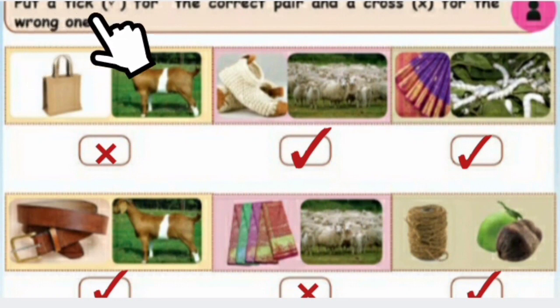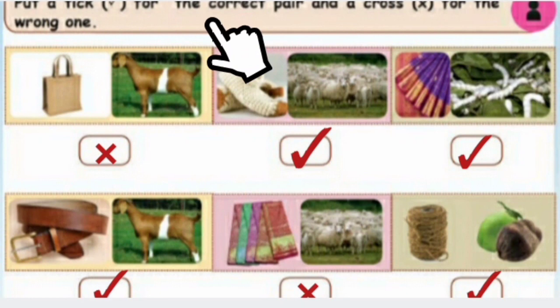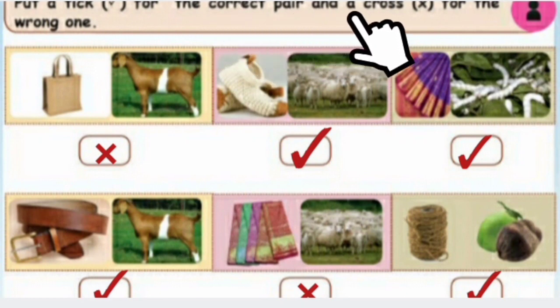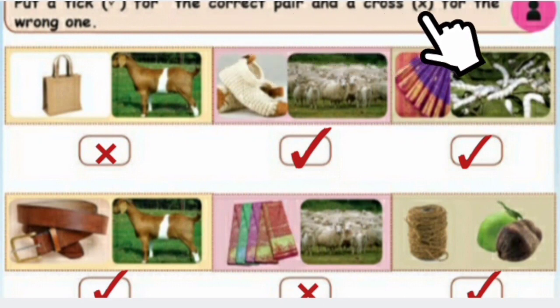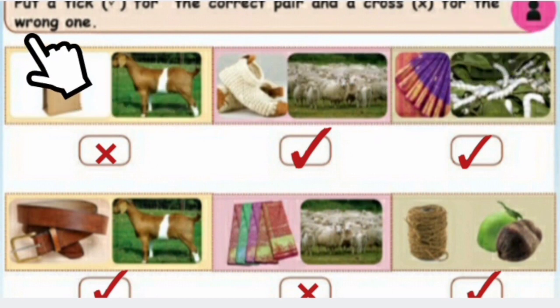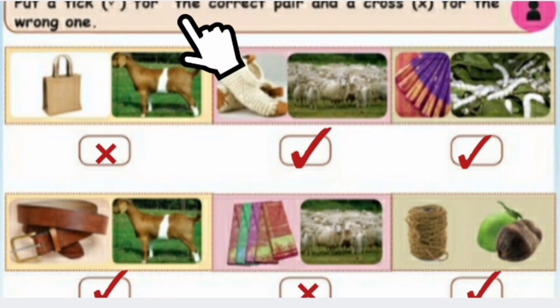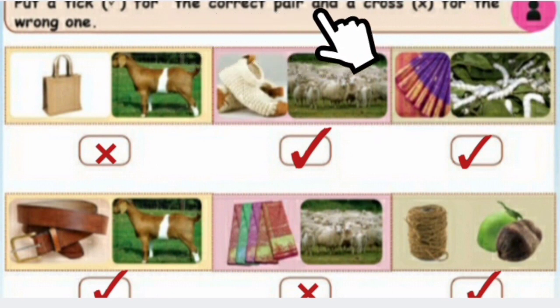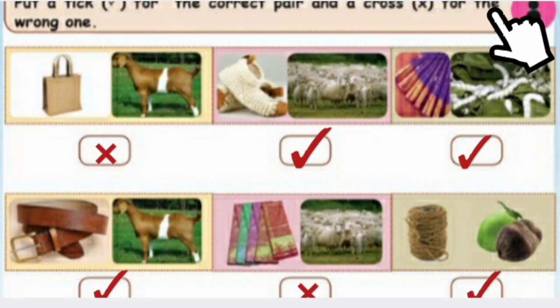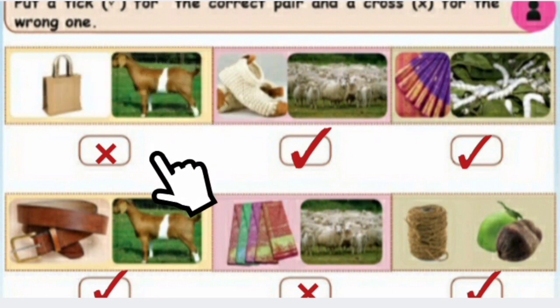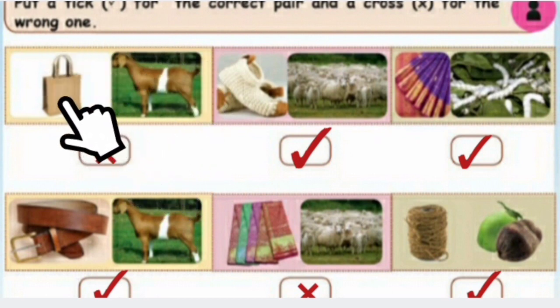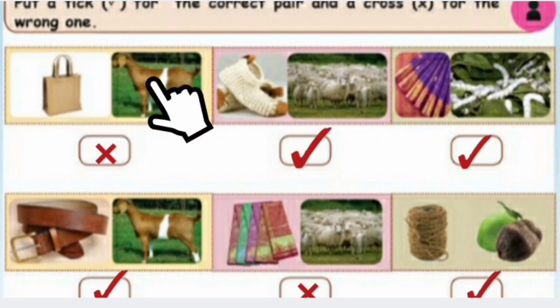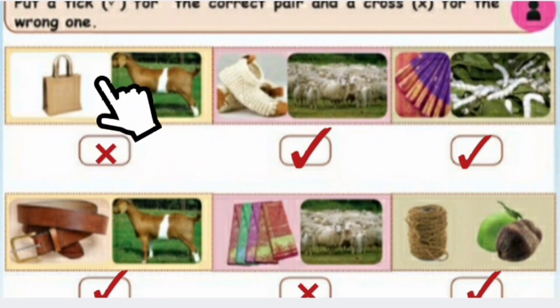Put a tick for the correct pair and a cross for the wrong one. Shall we do, children? Put a tick for the correct pairs and a cross for the wrong one. Okay, see this picture. This is a jute basket. This is a wool. Is this correct pair, children?